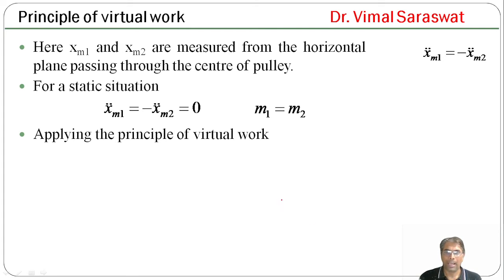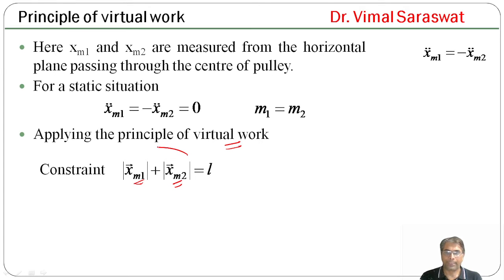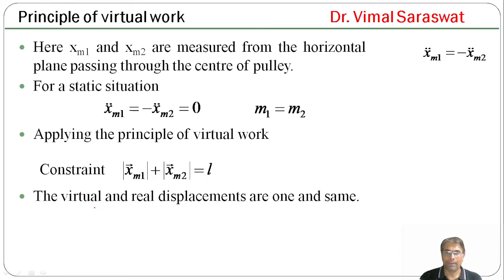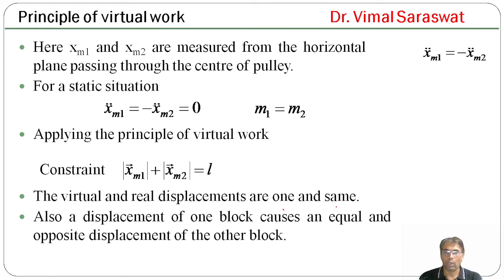This is by applying the principle of virtual work, and the constraint is magnitude of x_m1 plus magnitude of x_m2, that is the total length of string, is equal to L. The virtual and real displacements are one and the same. Also, a displacement of one block causes an equal and opposite displacement of the other block.